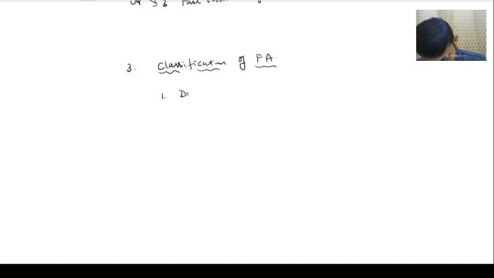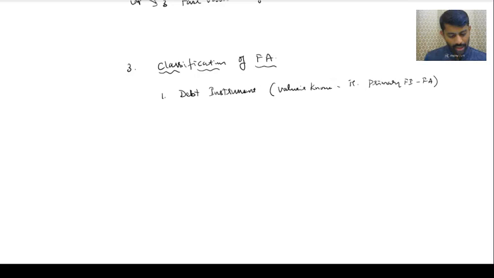Number one, it is debt instrument. Debt instrument means what? Value is known. That is a primary financial asset instrument. Are you understanding? Next, the second one is equity instrument. The third one is derivative.